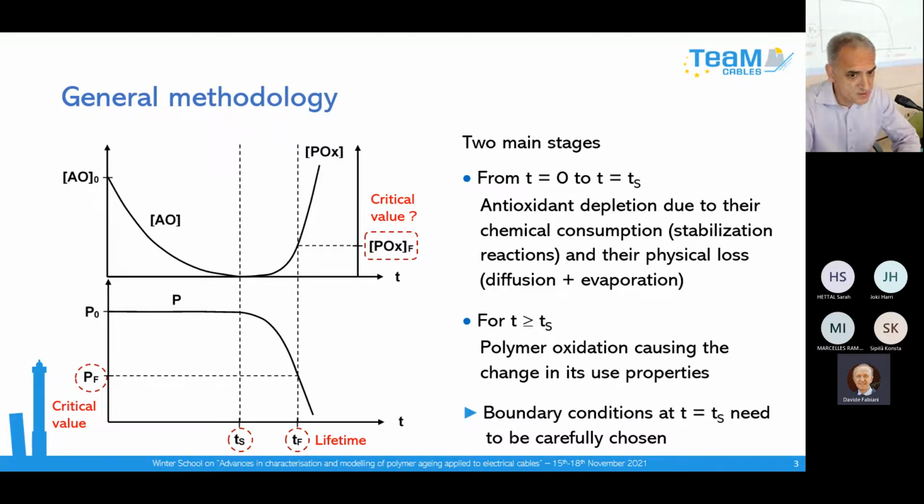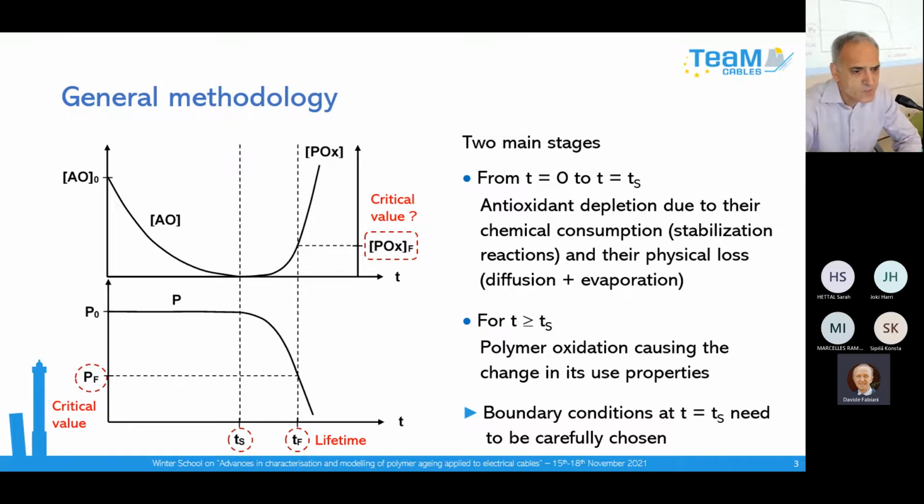In fact, this change is in two parts. The first part is the progressive depletion of the antioxidant concentration, named AO. So you have a progressive decrease due to chemical consumption by polymer stabilization chemical reactions, but also due to physical loss by diffusion and evaporation.